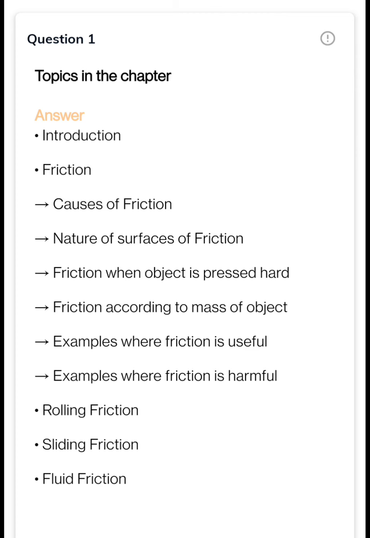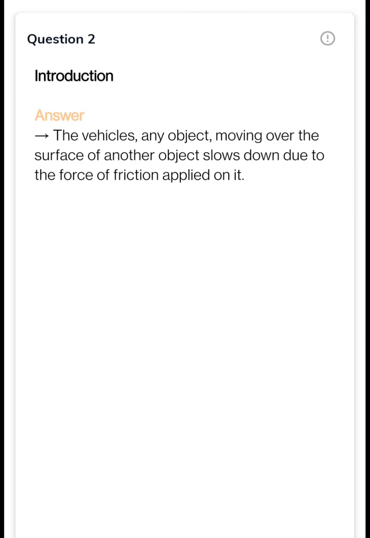In this chapter you will study what is friction, what causes the friction, how friction depends on the surface or on the nature of the surface, then friction when an object is pressed very hard, then examples where friction is useful in our day-to-day life and how it's harmful, meaning what activities we are able to do in our day-to-day life due to friction and how it's harmful. Then you will study the types of friction: rolling, sliding and fluid. Let's begin with the chapter friction.